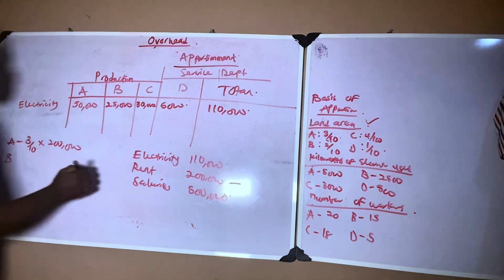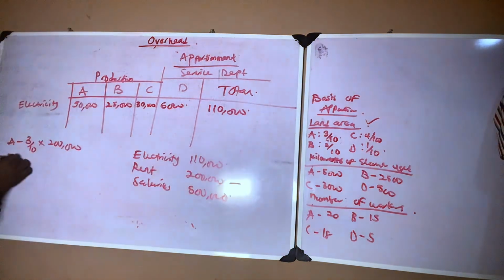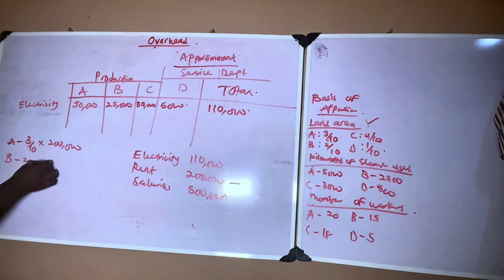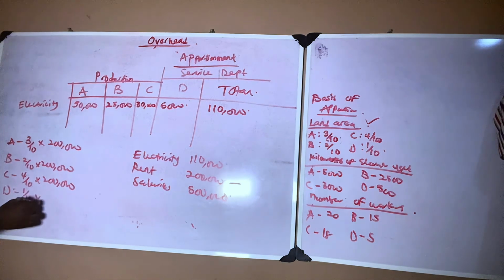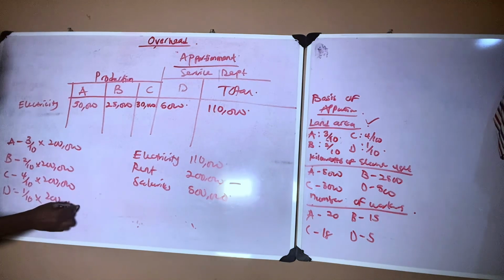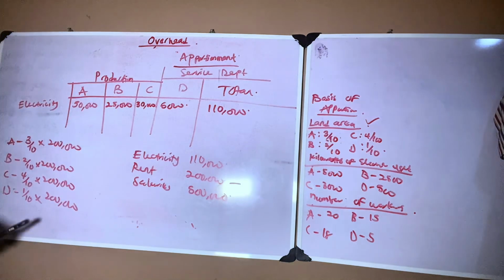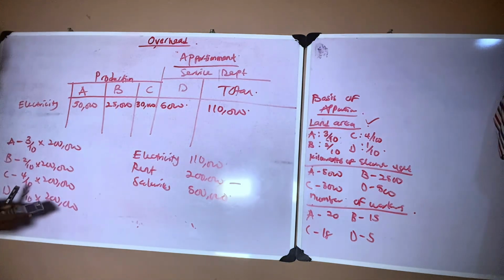For B, which occupies 2 over 10, so 2 over 10 of 200,000, and C that occupies 4 over 10, 4 over 10 times 200,000, and department D that occupies 1 over 10 of 200,000. So this is how we are going to apportion it. Then we go 3 divided by 10 times 200,000, 60,000.